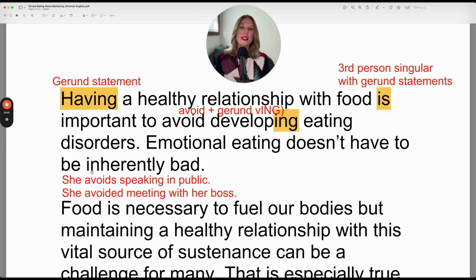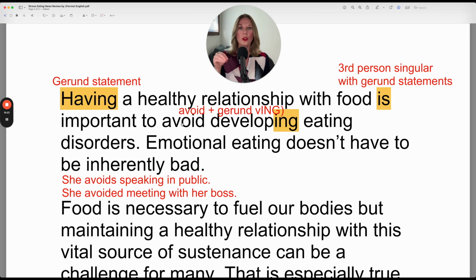She avoids, and then the next verb, it does not matter what the verb is. If it's a verb, it's in the ing form. She avoids speaking in public. Or you could say she avoided. In this case, the verb avoid is conjugated with the time reference. It's in the past simple. She avoided meeting. In this case, the verb is meet in the ing. She avoided meeting with her boss.